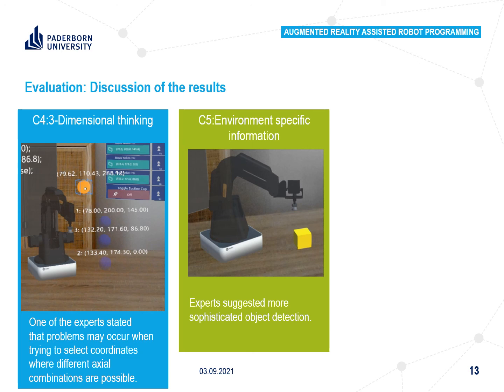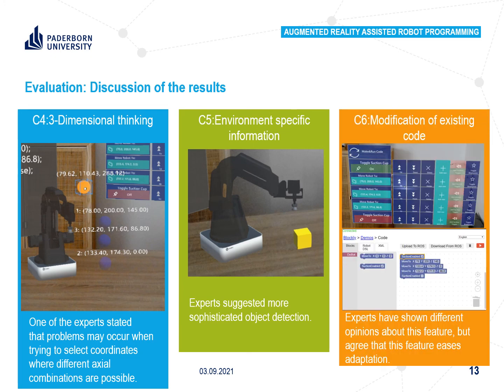The majority of the informal feedback indicates that it is helpful when environmental context information is integrated into the AR programming environment. Hence, the integration of environment-specific information has been considered a helpful feature for AR-assisted robot programming. Finally, concerning Challenge 6, we received different opinions from the experts.